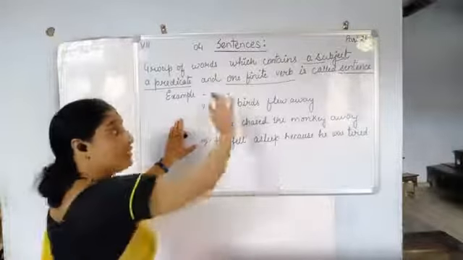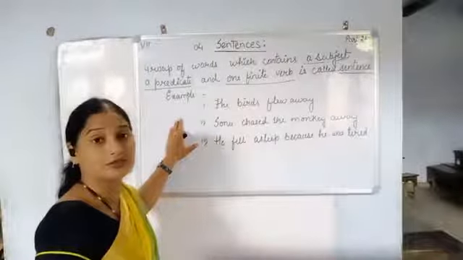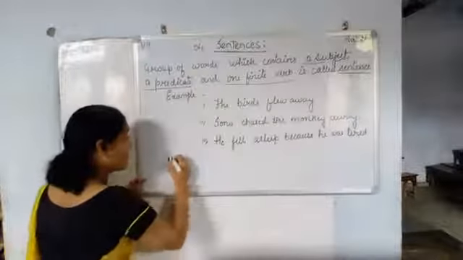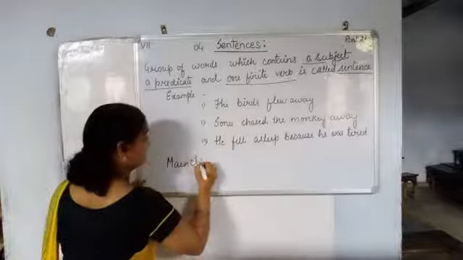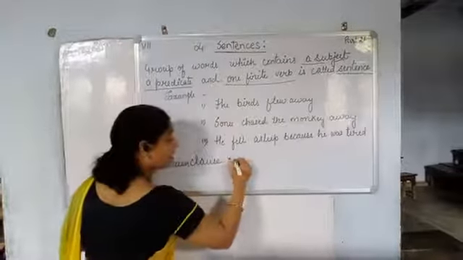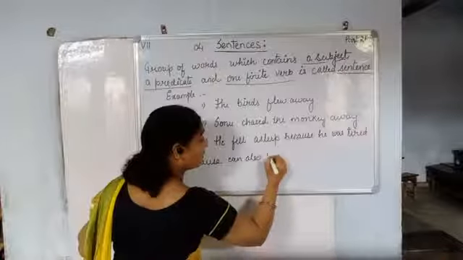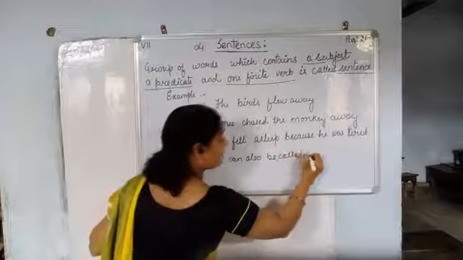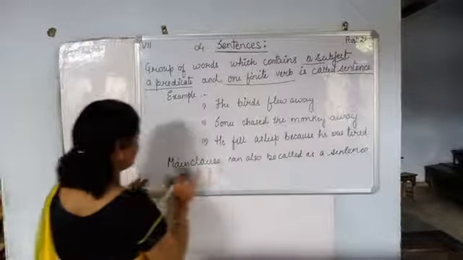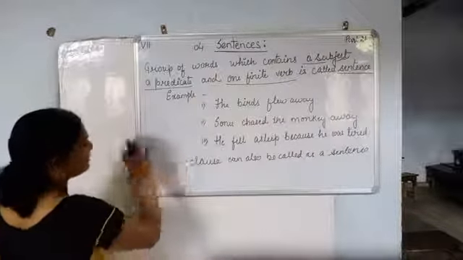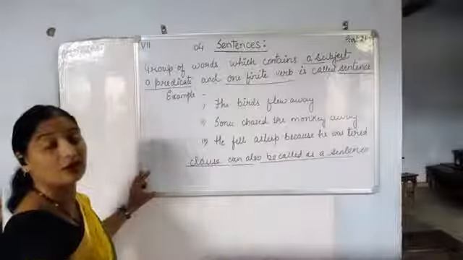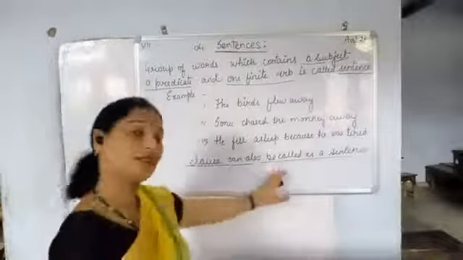So by comparing the definitions, we can easily say that a main clause can also be called a sentence. Clause can also be termed as a sentence.